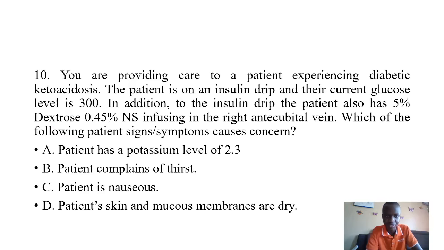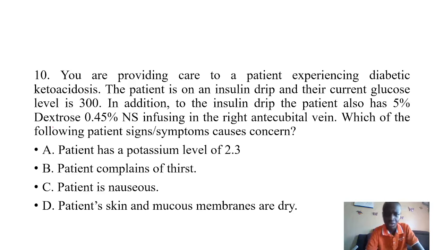Next, it reads, you are providing care to a patient experiencing diabetic ketoacidosis. The patient is on an insulin drip and their current glucose level is 300. In addition to the insulin drip, the patient also has 50% dextrose, 0.45 NS infusing on the right vein. Which of the following patient signs and symptoms causes concern?